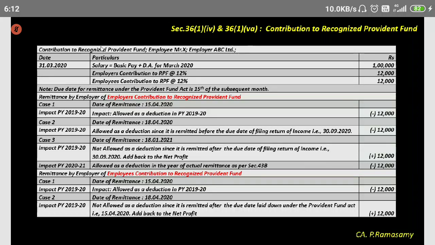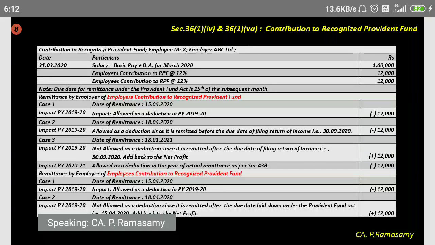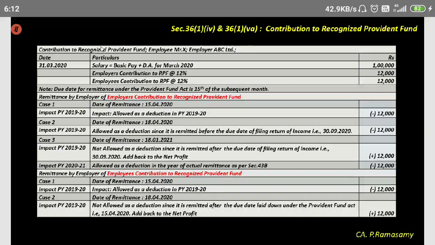Employee's contribution is very stringent, it is very strict. You should have paid by 15th of the subsequent month. If you have not paid, it is disallowed. The reason is even though we are recovering it from the employee's salary only, at the point of recovery, it is to be treated as income under section 2(24)(x). Since it is treated as income, it is allowed as an expenditure only if it is remitted within the due date under the relevant act.